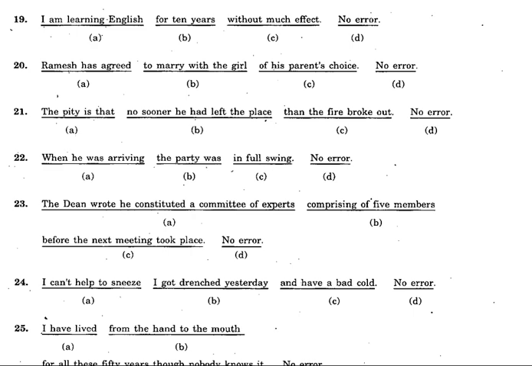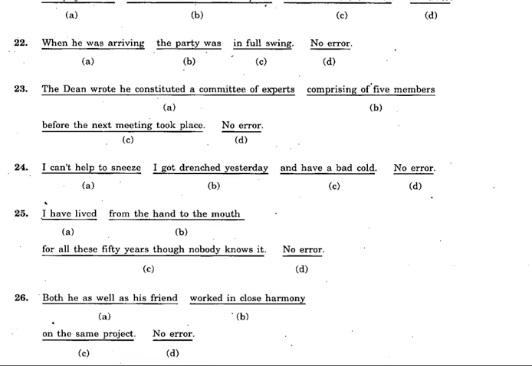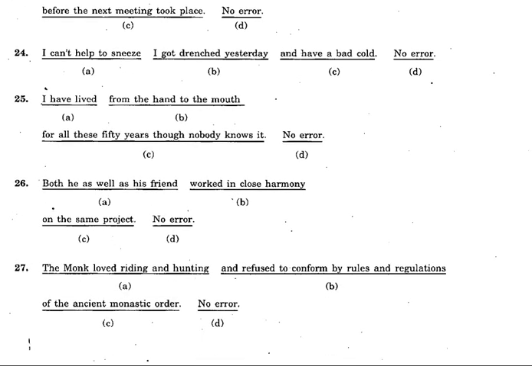Well, now we'll move on to the next example and we'll discuss the 24th one, because the remaining examples we have seen yesterday in the last session. So let's go to the next example, question number 24. I can't help to sneeze. I got drenched yesterday and I have a bad cold. I got drenched yesterday, absolutely correct, and have a bad cold. Okay. After help, what should come? So where is the error here? The error is in A. I can't help sneezing. It should be I can't help sneezing. So A, there is an error in A.